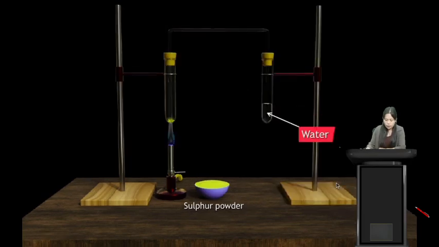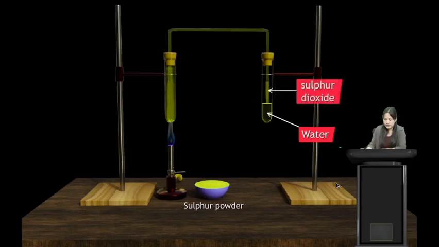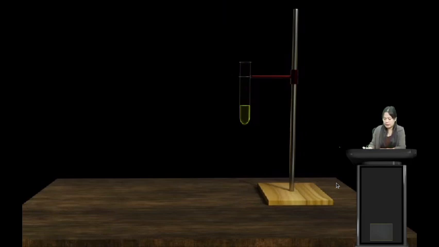So when you burn sulfur powder under the burner, take water in another test tube and connect this to the first test tube, as shown here. Now when you burn sulfur powder, it will form sulfur dioxide. We see that the sulfur dioxide is being transferred to the other beaker containing water. So when this sulfur dioxide reaches this, we will get sulfur dioxide solution. Let us take this solution and test it.